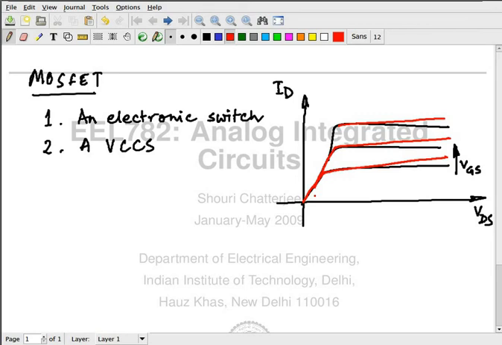In any case, this transition from this region to this region is not like a piecewise linear function. It's not an abrupt transition from one region to another. Nothing in nature is abrupt. It's going to be a gradual function, gradual change. So when I talked about the physics, I said that there are no more holes, now the electrons start coming. It's not really that clear cut.